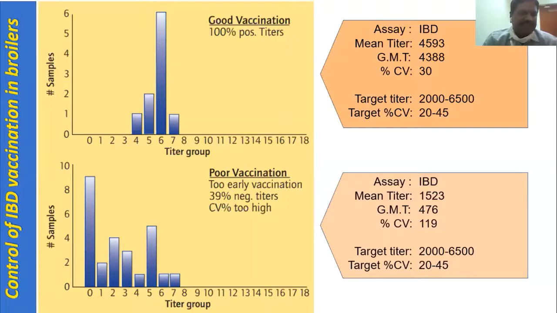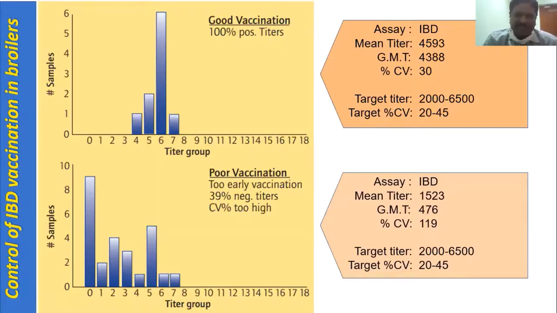In vaccinated flocks, generally we don't expect any values in the zero titer group. Here, if you see, some 39% of samples are in the negative group, and the CV percentage is very high. This indicates poor vaccination, whereas the upper one indicates very good vaccination and good response.